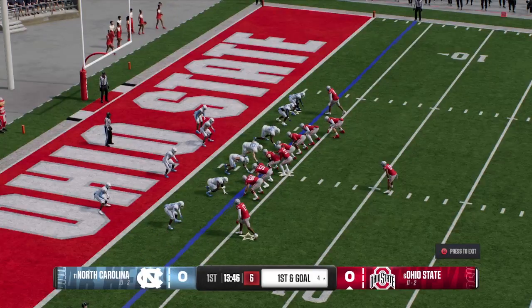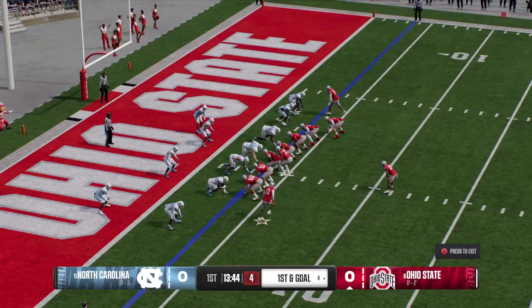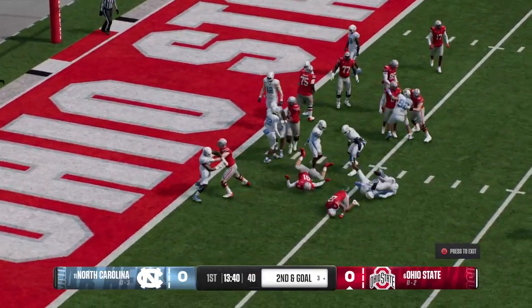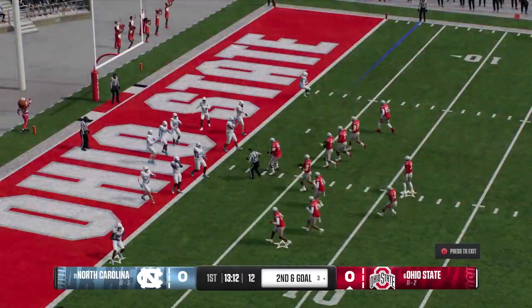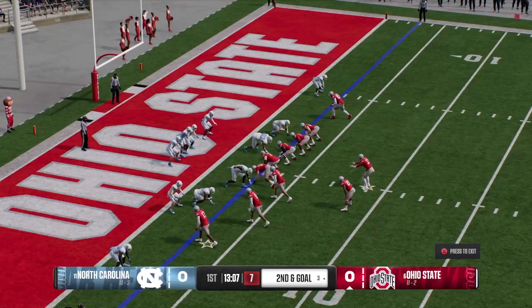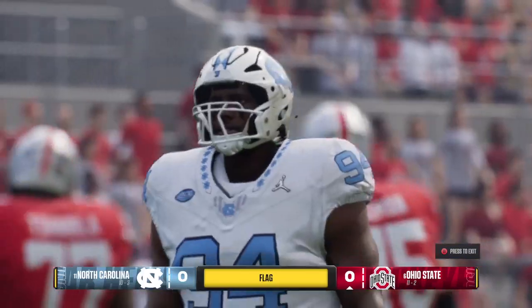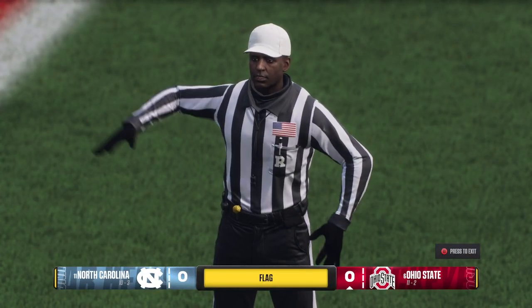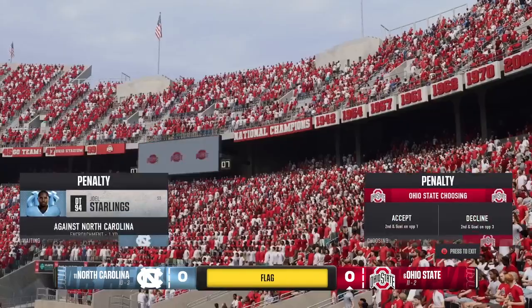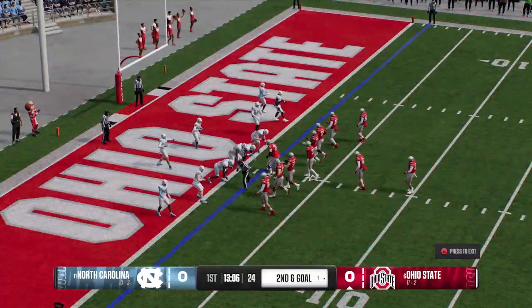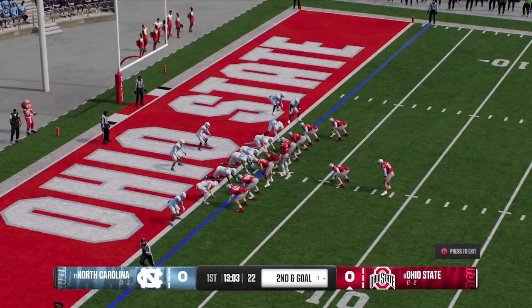Very efficient so far. The pre-snap motion from the offense. They'll try to run it in on first and goal. The sophomore with a strong tackle there. Second down and goal. The flag is out before the snap. The defense may have been a little bit over-eager that time. The encroachment penalty moves the offense a bit closer to the goal line.